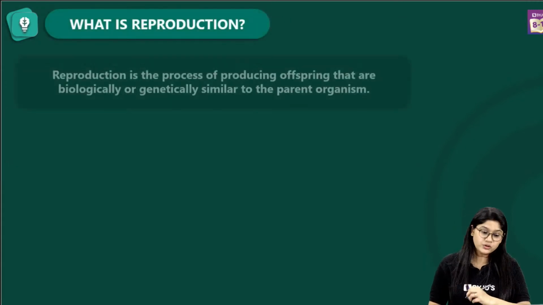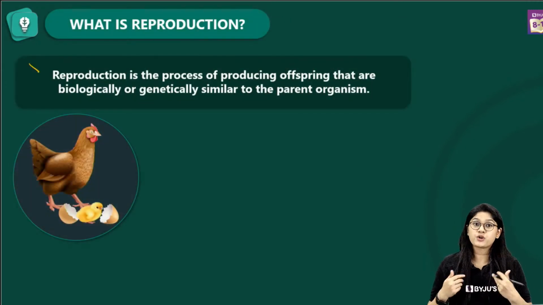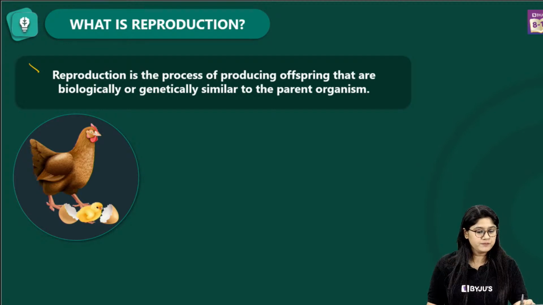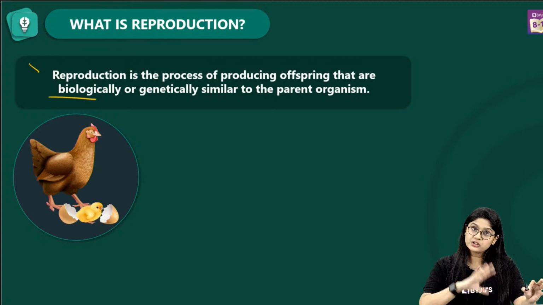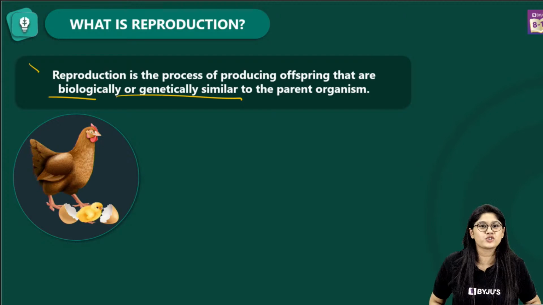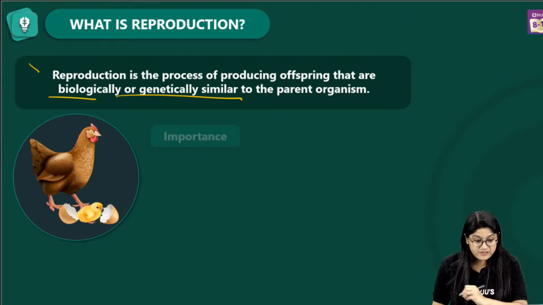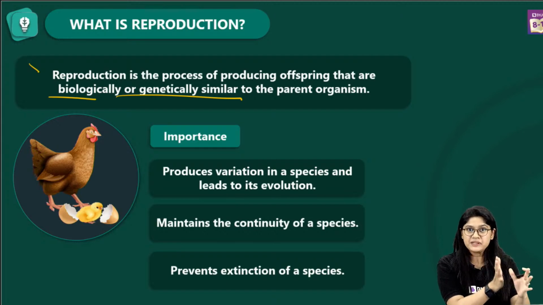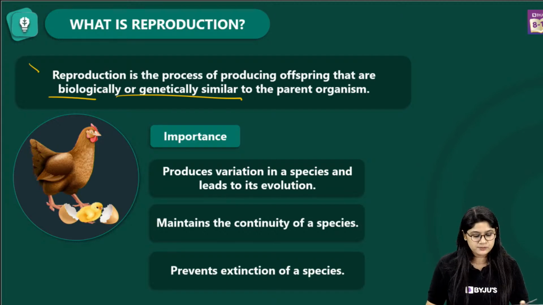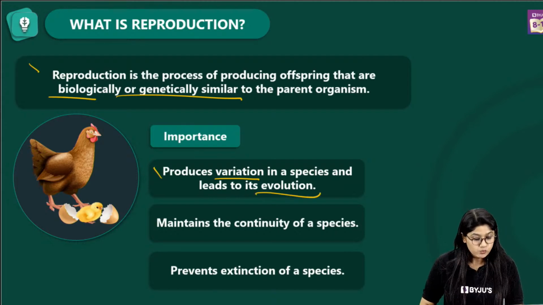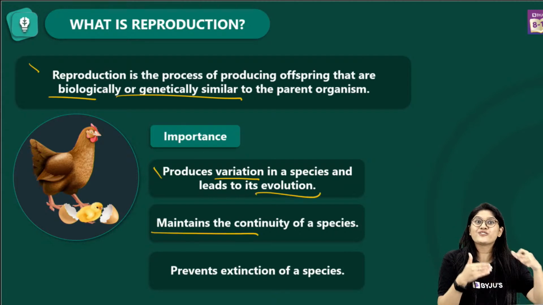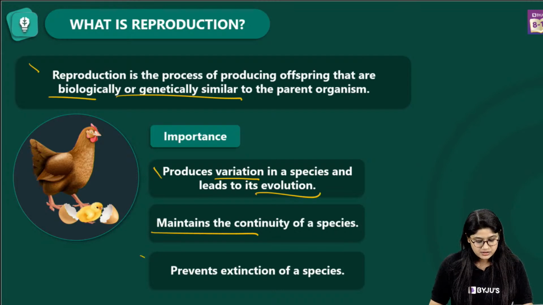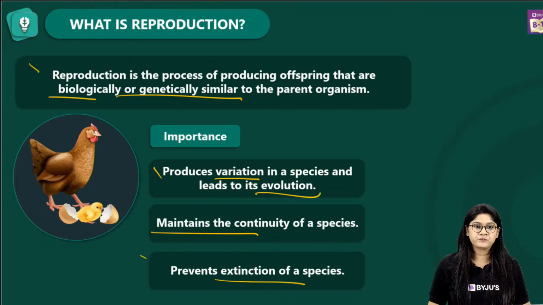But before that, we know that reproduction is a process of producing offspring which are genetically similar to the parent organism, right? And it actually helps us in keeping the species safe from extinction, provides variation, and of course that leads to evolution. We see maintaining of the continuity of the species and prevention of extinction.